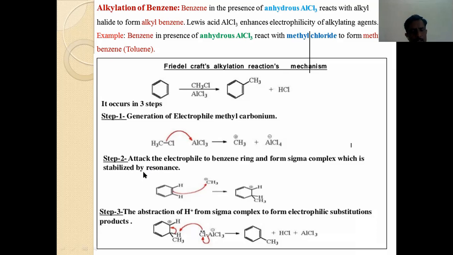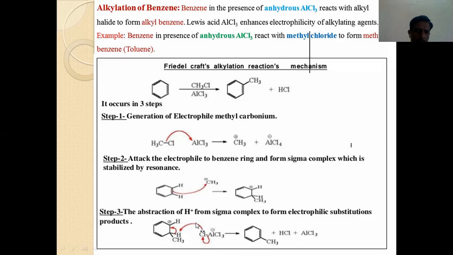Okay, step 2. Now in step 3, there is abstraction of proton from the arenium complex or sigma complex or Wheland intermediate. So step 3 is the abstraction of a proton, or H+, from the sigma complex to form the electrophilic substitution product and retain the aromaticity of the benzene molecule. In the last step, step number 3, there is abstraction of a proton by this AlCl4-, which is prepared in step 1, having a negative charge and acting as a base.